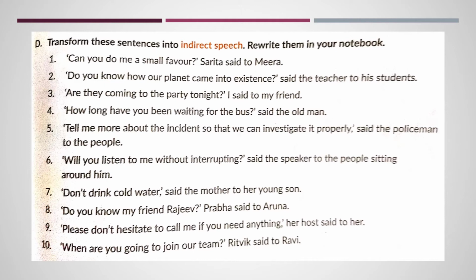So once again, see the second one. Do you know how our planet came into existence? Said the teacher to his students. So we will say the teacher asked his students if they knew how our planet had come into existence. Are they coming to the party tonight? I said to my friend. I inquired my friend if they were coming to the party that night. How long have you been waiting for the bus? Said the old man. The old man asked how long I had been waiting for the bus.